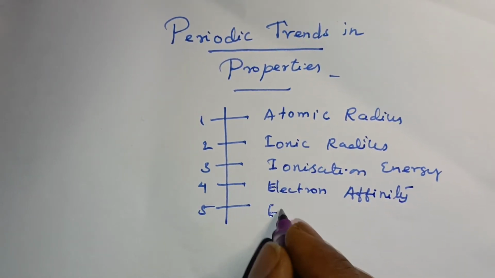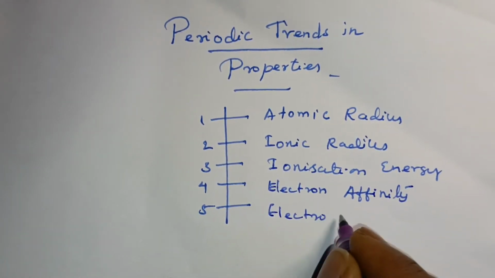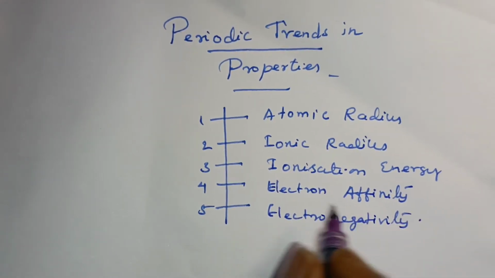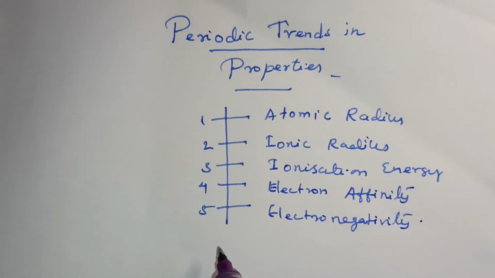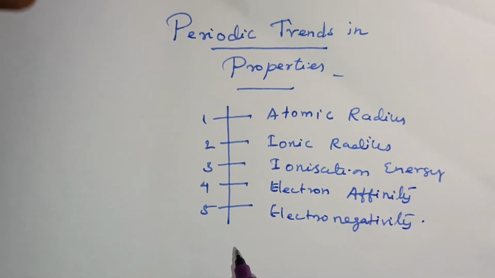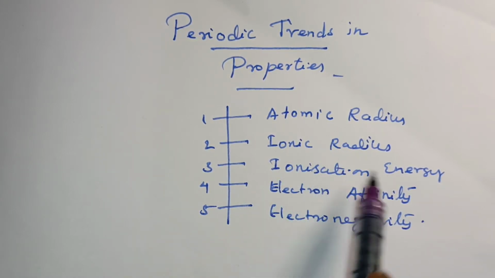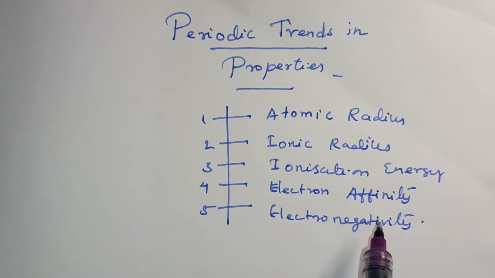The last one is electronegativity. So these 5 properties are very important to discuss for every element present in the periodic table, in periods and also in groups. So we look at atomic radius, ionic radii, ionization energy, electron affinity, and electronegativity in groups and periods.